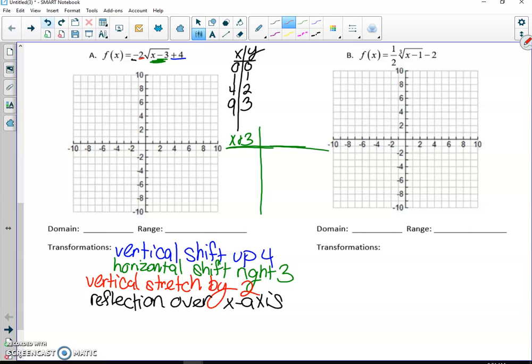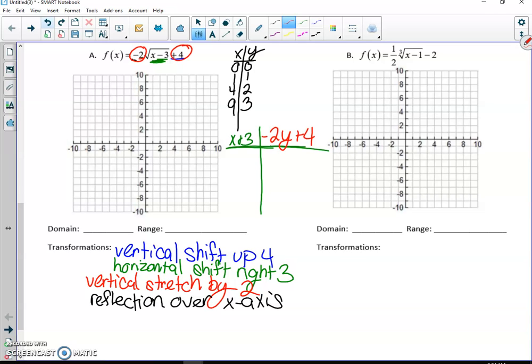So then my y's, they have a bunch of stuff going on. They're being reflected, they're being stretched, and then they're moving up 4. And everything on the outside goes to the y's, okay? So it turns into a little equation, negative 2y plus 4. Because we need to multiply our y's by 2 to stretch them, multiply by negative to reflect them, and then add 4 to move them up.